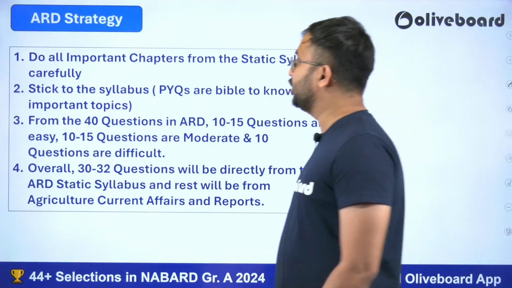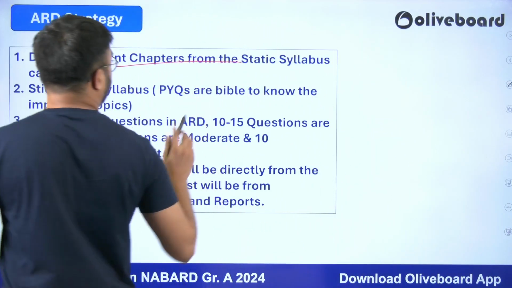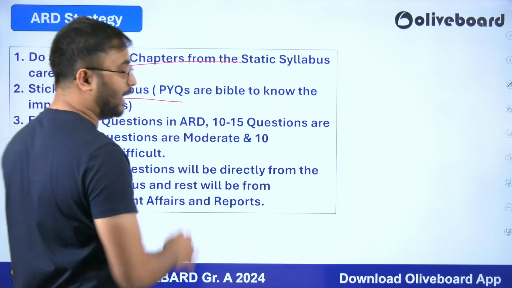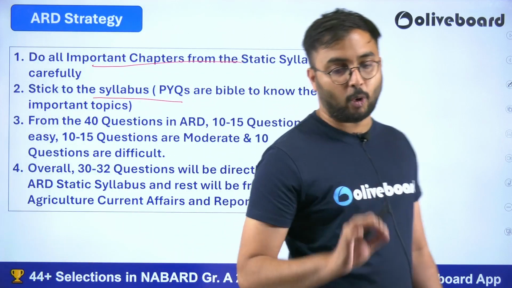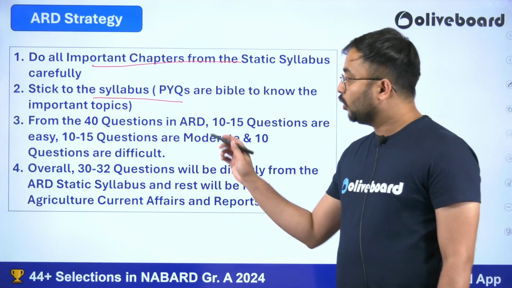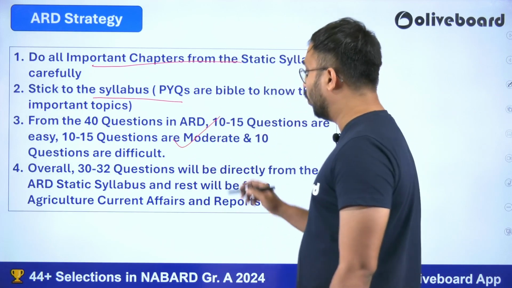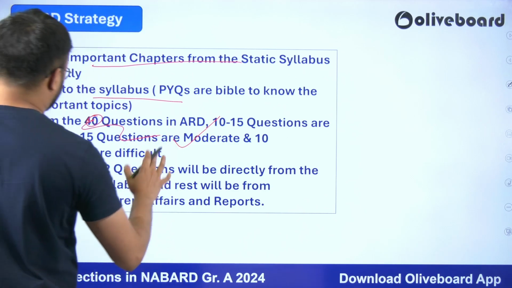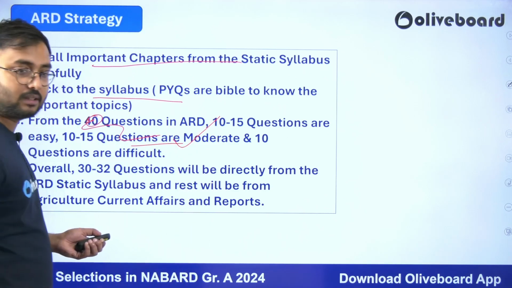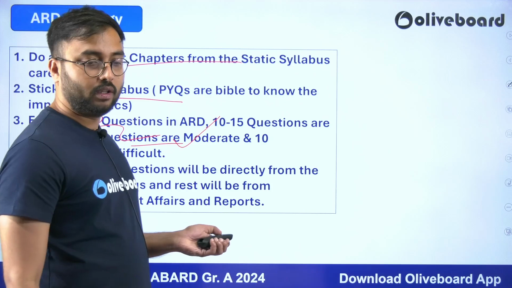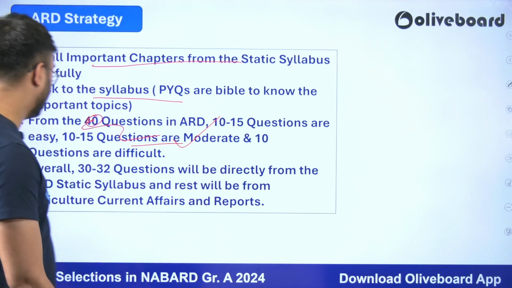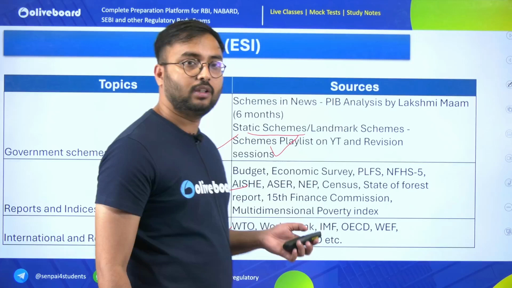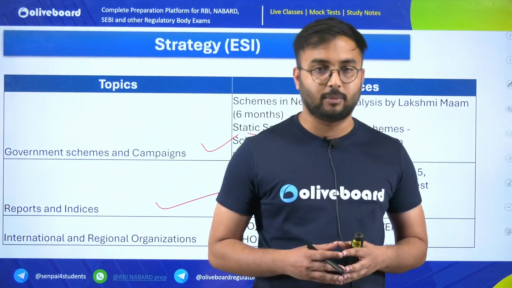Next, the ARD strategy is very simple. Prepare the important chapters first, which I have told you in this lecture. Stick to the syllabus only and please keep going through previous year questions. Always remember that the questions asked in your ARD will have easy, moderate and difficult levels. So overall, this was all associated with the strategy for ESI and ARD. Thank you very much. See you next time.